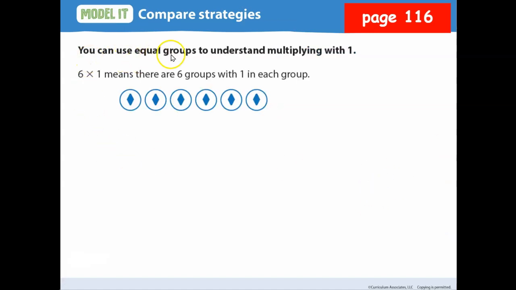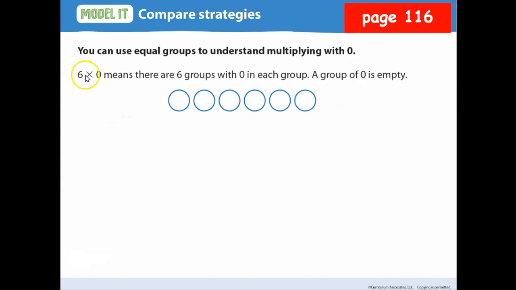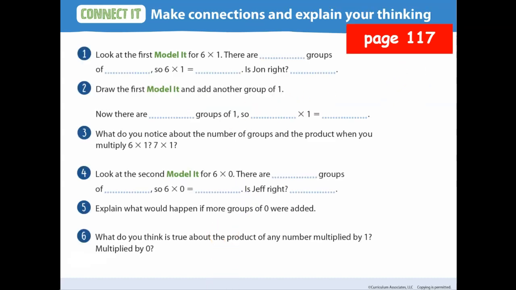Okay. You can use equal groups to understand multiplying with 1. So I have 6 groups, right? With 1 in each group, just like this. So obviously 6 times 1 equals 6. Here I have 6 times 0, which means I have 6 groups with how many in each group? 0, nothing. Zilch, nada. Big goose egg. Okay.